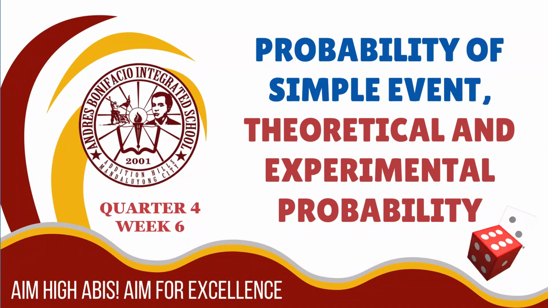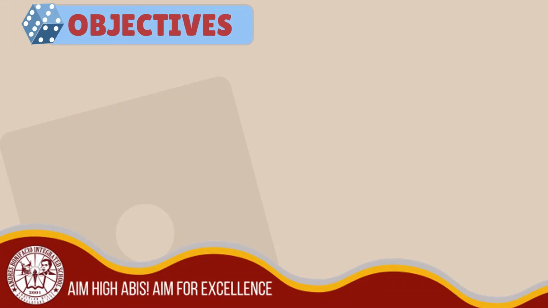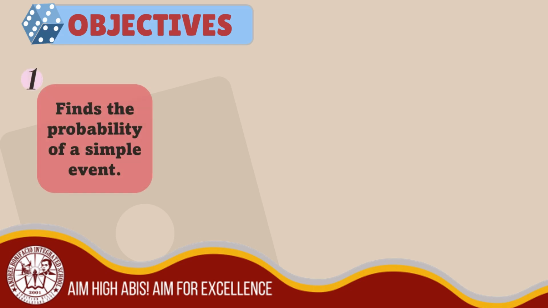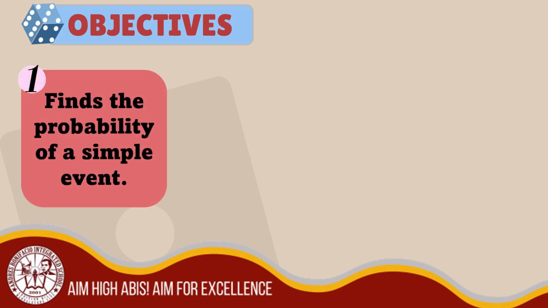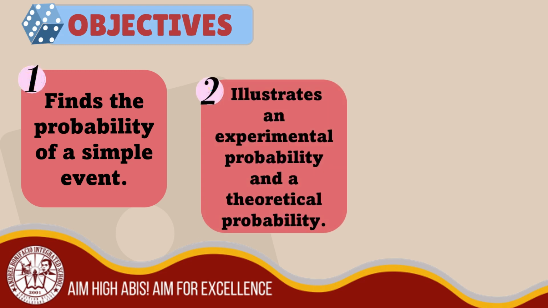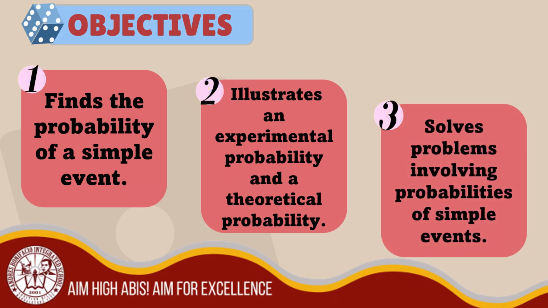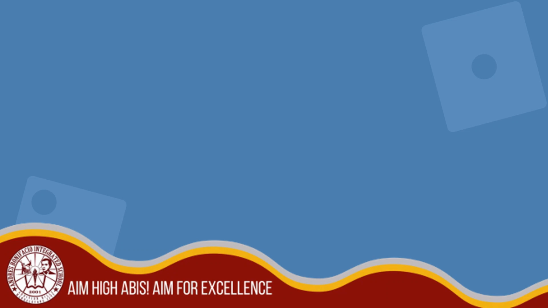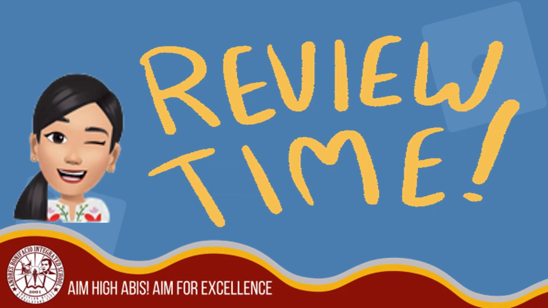In this week 6 of quarter 4, we will discuss probability of simple event and theoretical and experimental probability. These are the objectives of our lesson today. 1. Finds the probability of a simple event. 2. Illustrates an experimental probability and a theoretical probability. And lastly, solves problems involving probabilities of simple events. We will have first a review before we proceed to our lesson.